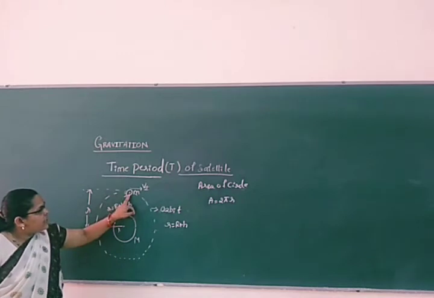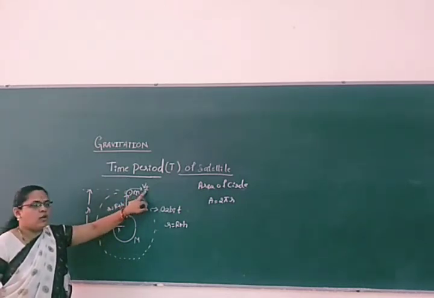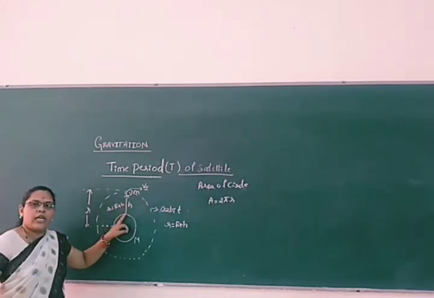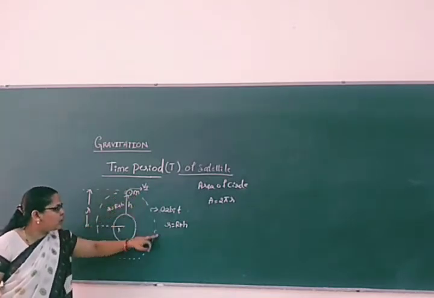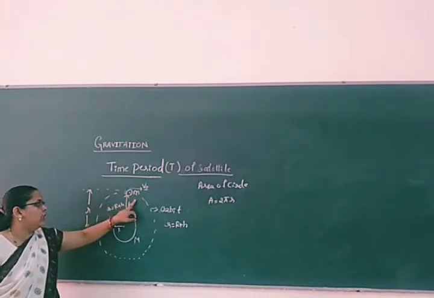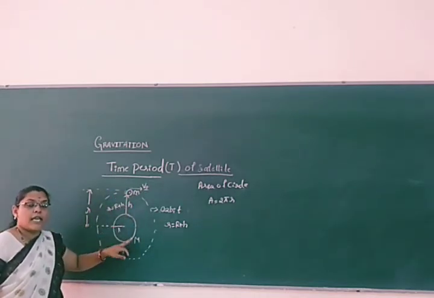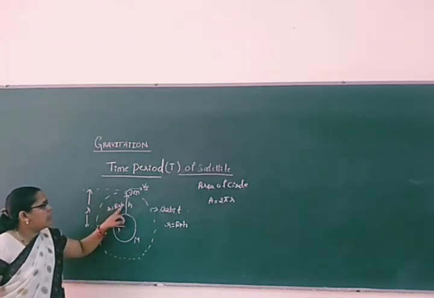The satellite is moving with the orbital velocity v0, at a certain height above the surface of the earth. It is executing uniform circular motion around the earth, whose radius is capital R and mass is M, and the orbital radius is R plus h.